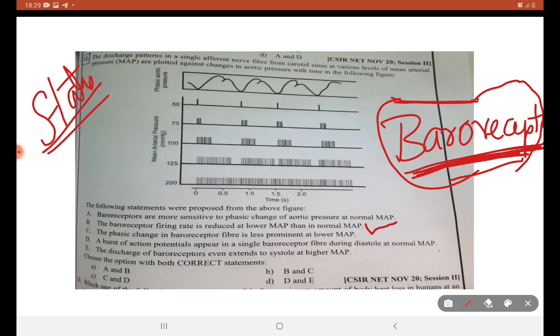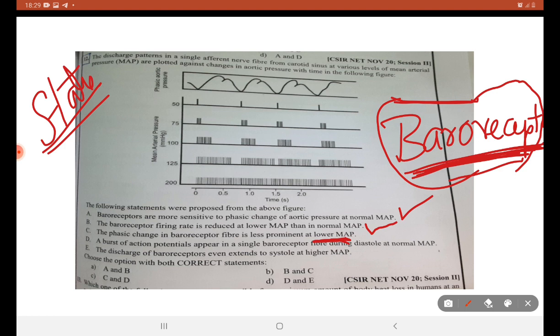Baroreceptors are more sensitive to the phasic change of aortic pressure at normal mean atrial pressure. Yes, correct. Phasic change of baroreceptor fiber is less prominent at lower MAP.